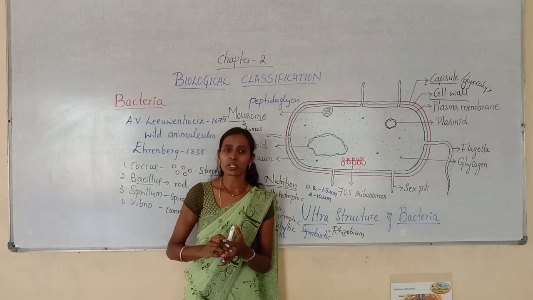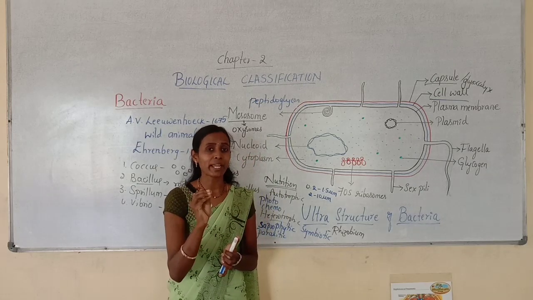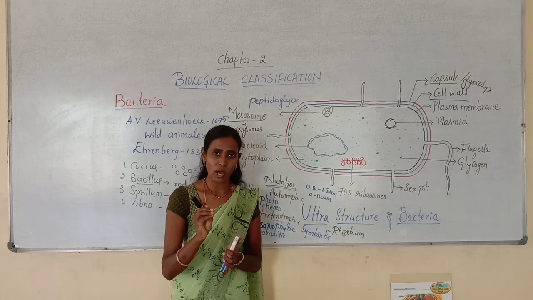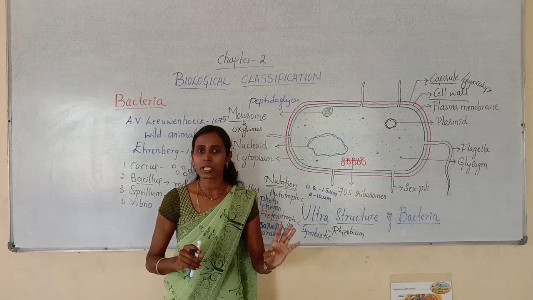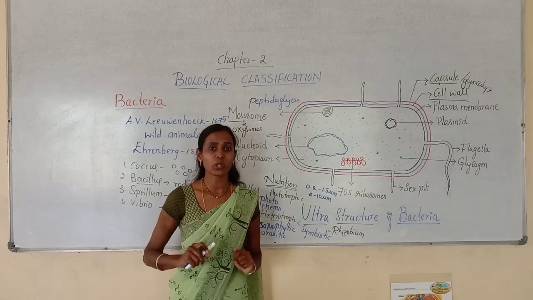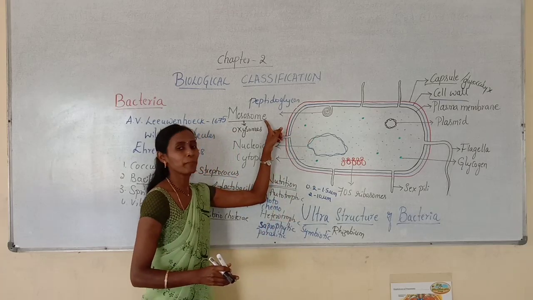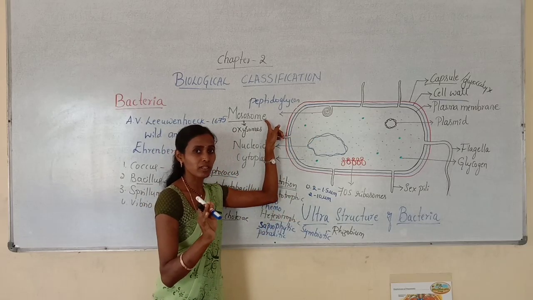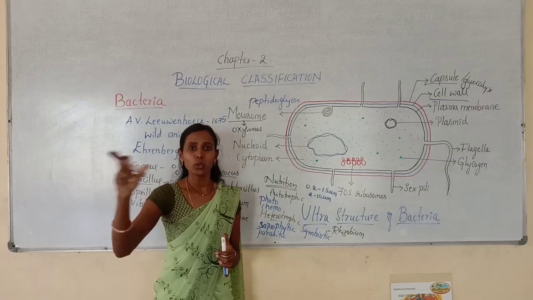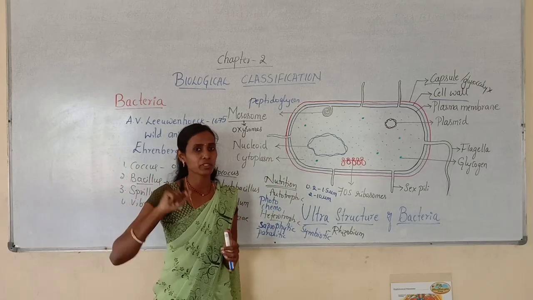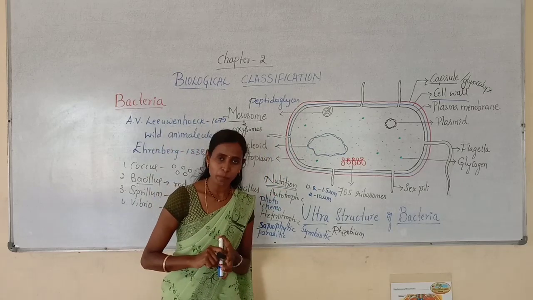Actually, in eukaryotic cells, the mitochondria is the site for respiration, and mitochondria is a membrane-bound cell organelle. Here, in a prokaryotic cell, there are no membrane-bound cell organelles and no mitochondria. The function of mitochondria is performed by the mesosome. You should remember this. Mesosomes are equivalent to mitochondria, because in eukaryotes mitochondria help in respiration, but in prokaryotes mesosomes help in respiration because